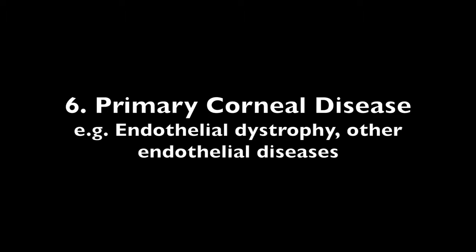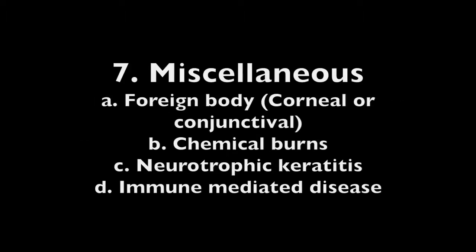Primary corneal disease. Diseases of the cornea that are not caused by exterior factors can lead to corneal ulcers. 7. Miscellaneous. Miscellaneous other causes of ulcerative keratitis include foreign bodies in the eye, chemical burns, neurotrophic keratitis, and immune-mediated disease.